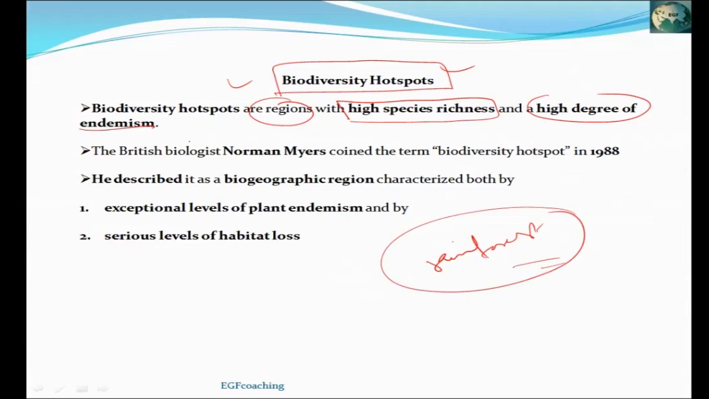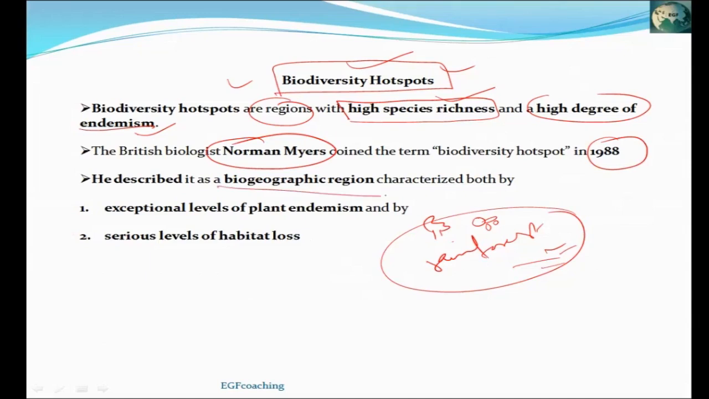Also high endemism. Endemism means such type of species are found here which are restricted in these regions only, and you cannot find those species anywhere else in the world. Such species are known as endemic species. So such places where there is high species diversity and high level of endemism are called biodiversity hotspots. This term hotspot was given by Norman Myers in 1988.